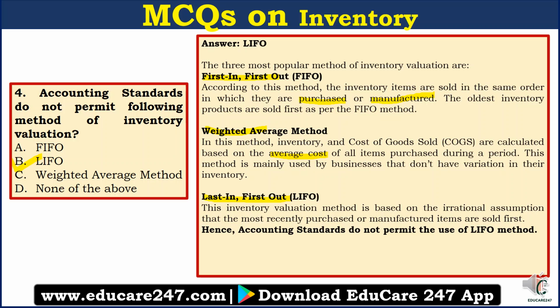Now coming to the third method, last in first out method. So LIFO method is just the opposite of FIFO method. In FIFO method, the inventories that are purchased first are sold first, right? But in LIFO method, the inventories that are purchased last are sold first. This inventory valuation method is based on the irrational assumption that most recently purchased or manufactured items are sold first. Since this method is irrational, businesses do not use it. Hence, accounting standards do not permit the use of LIFO method. Accounting standards permit the use of FIFO method and weighted average method only.